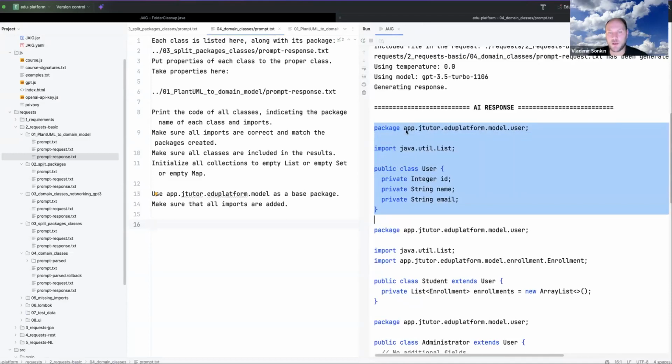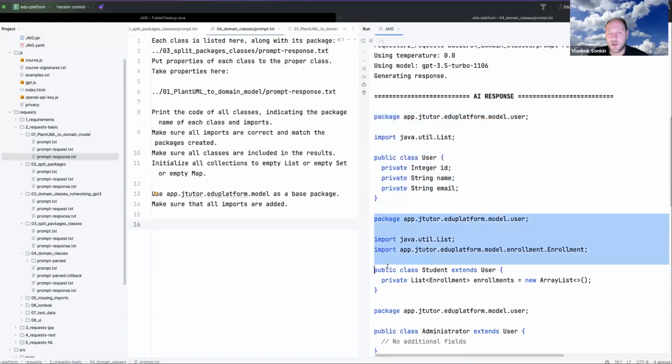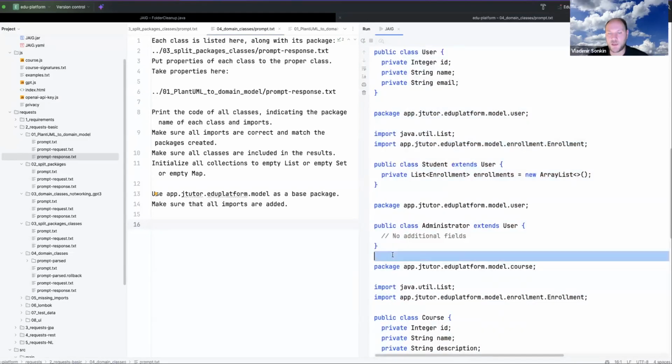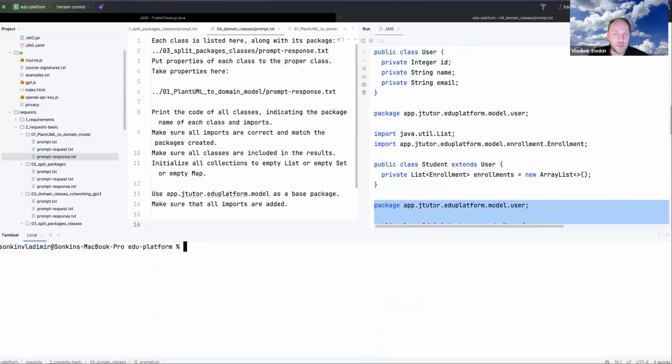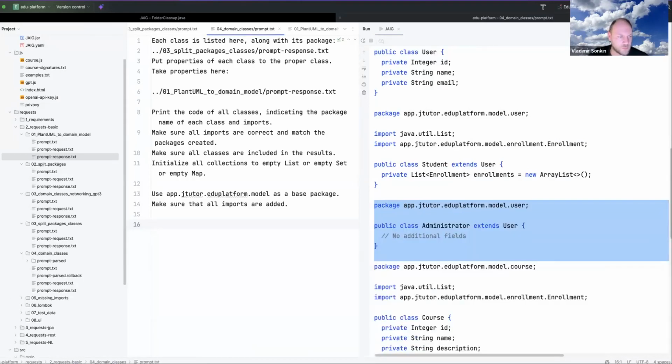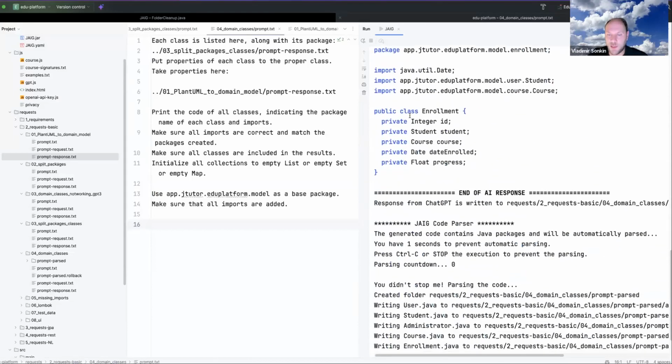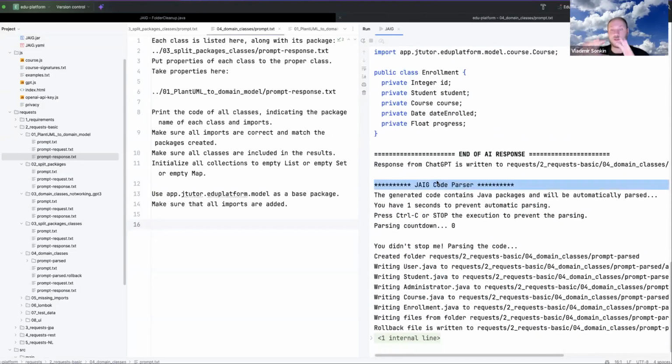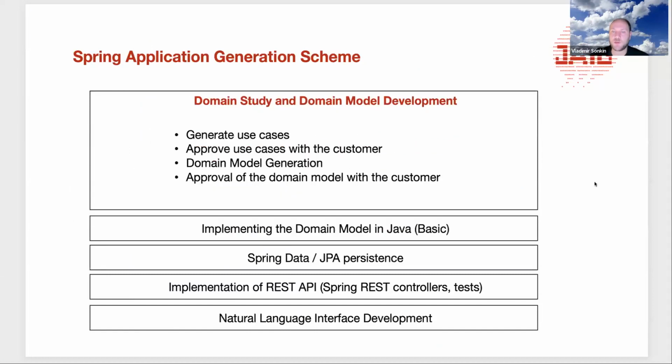So this is the name of the package, then imports, then class. Okay, this is another package and class. This is another package and class. And in case all these things are defined, it is able to parse all this code, yes, and it is telling, okay, JCodeParser. This is another thing. JCodeParser is able to put the results of the generation into the correct folders.